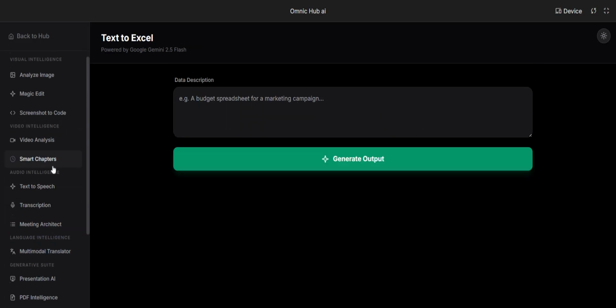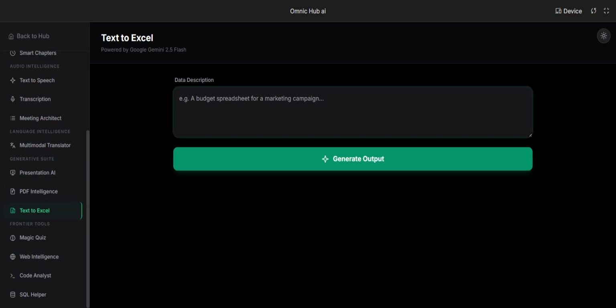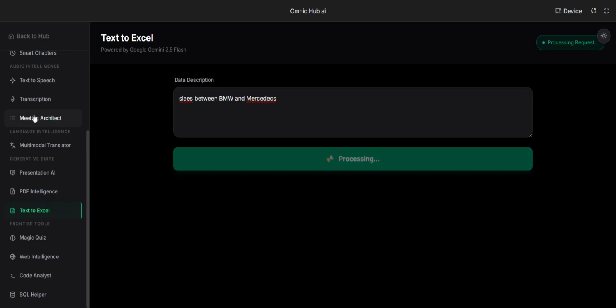This is text to Excel. You can mention the requirement: sales between BMW and Mercedes. So it will generate an Excel.